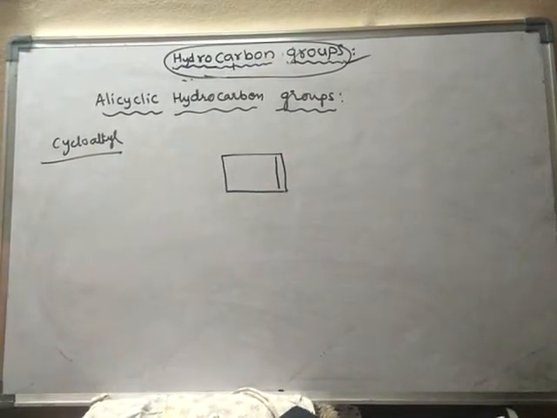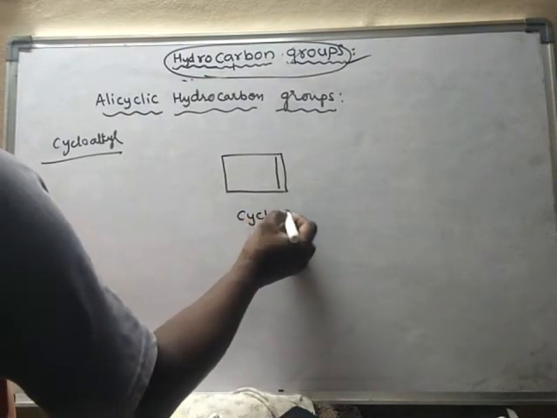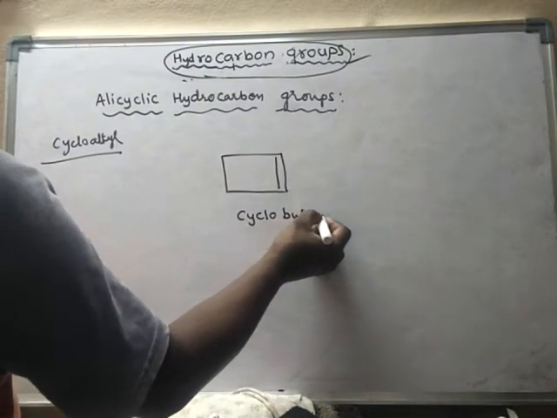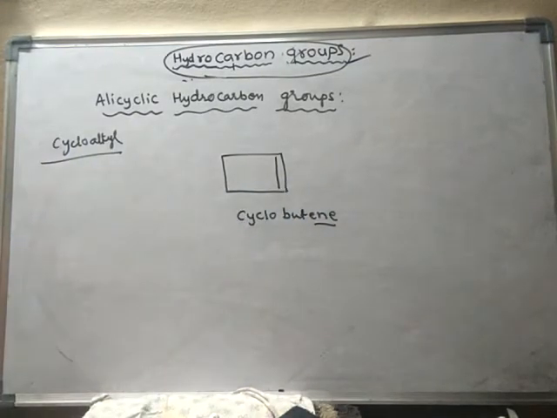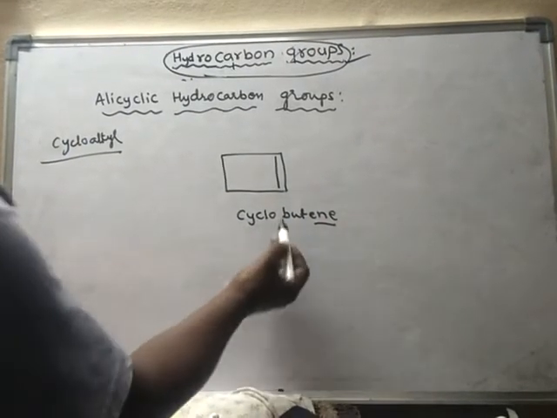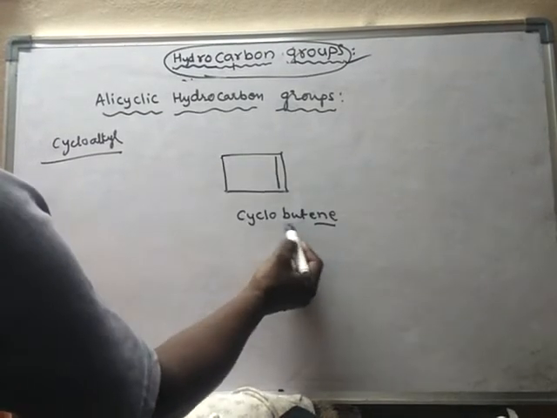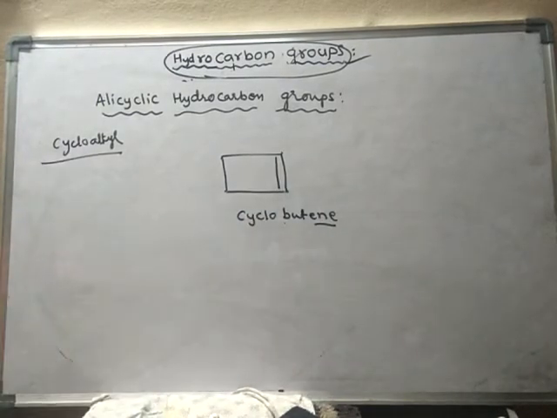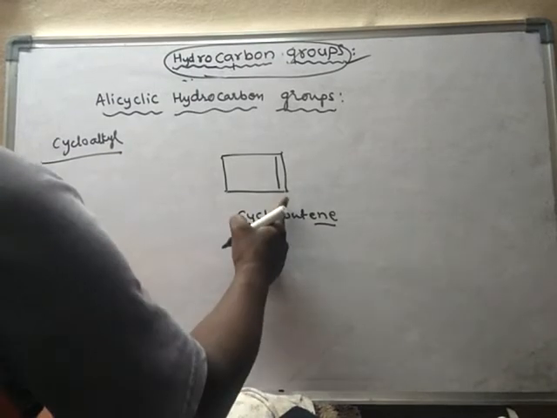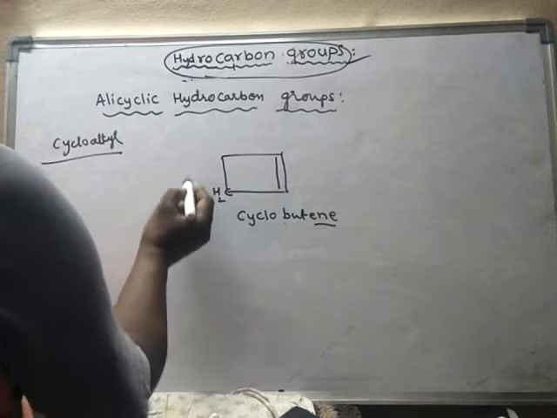Another one. What is the name of this one? This is cyclobutene. Ene means double bond. Whenever a double bond comes, you write ene. As there are 4 carbons, 4 carbons means but, and it is cyclic, so cyclobutene. Okay, cyclobutene. Actually here there should be 2 hydrogens.